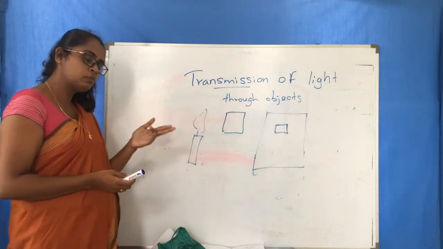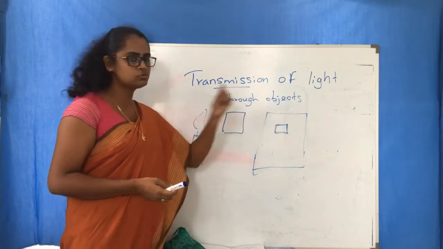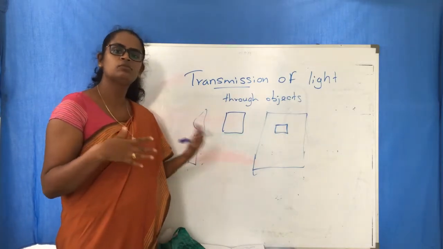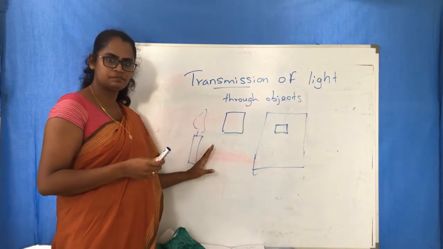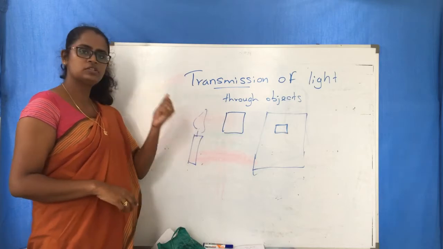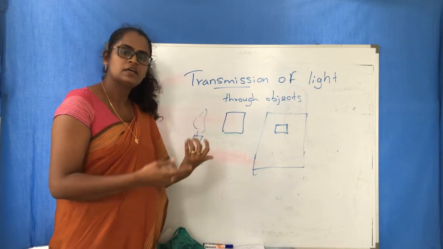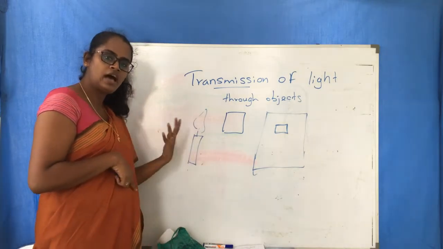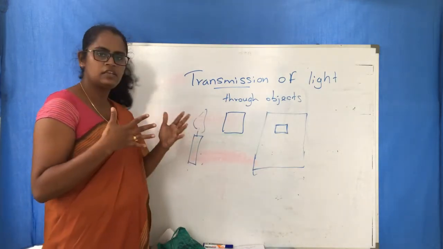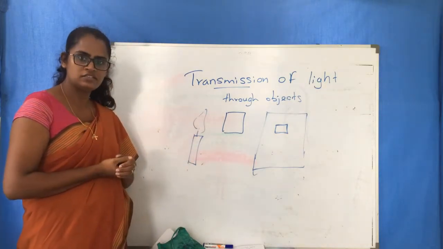Then the third group. Those objects, when we keep them here and look through the hole, we can't see both the flame and the light. We can't see anything. Okay, so there are 3 groups. First one, when we look through the object, we can see both light and the flame. Second, we can see only the light. We can't see the flame. Third group, we can't see anything. Both the light and the flame cannot be seen.